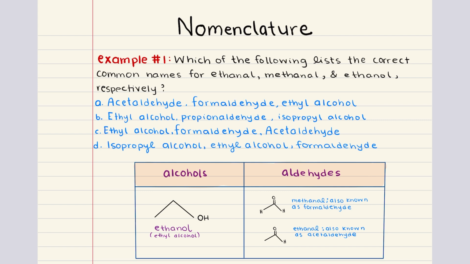During lecture, we went over these structures and we covered their IUPAC names and their common names. So let's go ahead and review, starting off with ethanol. The common name for this is acetaldehyde. For methanol, the common name is formaldehyde. And for ethanol, the common name is ethyl alcohol. That makes the correct answer for problem 1, answer choice A.